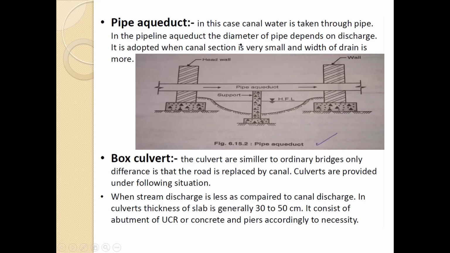In the box culvert, the culverts are similar to ordinary bridges, the only difference is that the road is replaced by the canal. The culverts are provided under the following situation: when stream discharge is less as compared to the canal discharge. In a culvert, the thickness of the slab is generally 30 to 50 centimeter. It consists of abutments of UCR or concrete and piers as necessary.